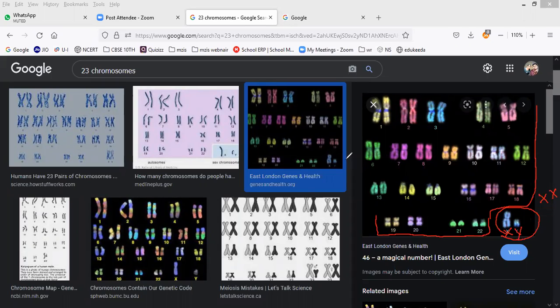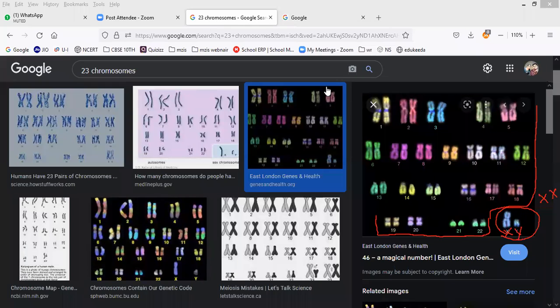So 22 pairs of chromosomes are similar in male and female, and only one set of chromosomes is different. In male it is the XY chromosome, and in female it is the XX chromosome. At the end of this chapter, we will study sex determination, by which time you can understand the importance of XY and XX in getting new offsprings from parents to the next generation.